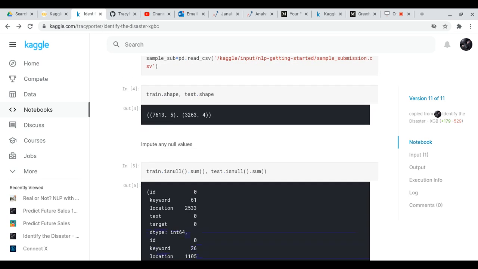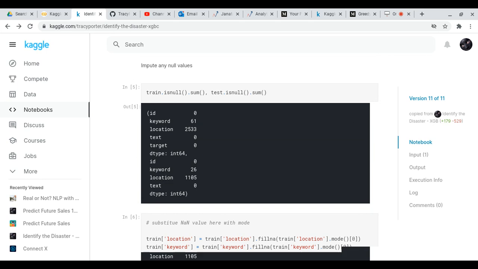Number 4, I checked the shape of the train file and test file. You'll see that the train file had 5 columns, whereas the test file had 4 columns. The reason why the train file has 5 columns is because it has the target column, and the target column is the dependent variable, and the other columns are independent variables. And we have to predict upon the test file. And so that's why we don't have the target column on the test file.